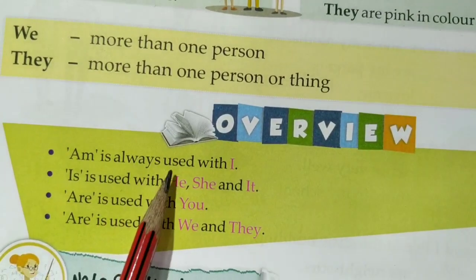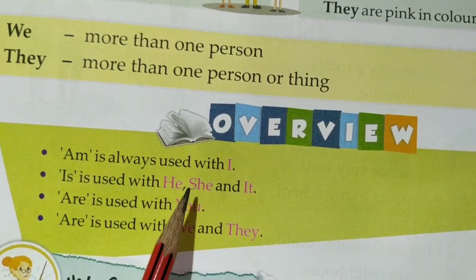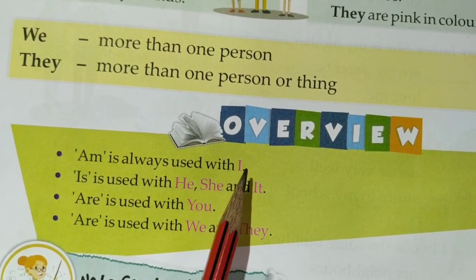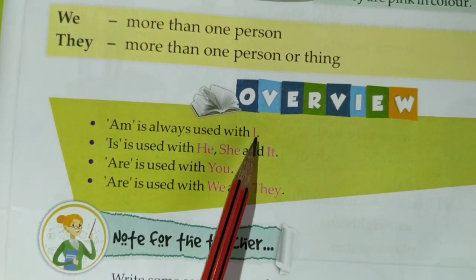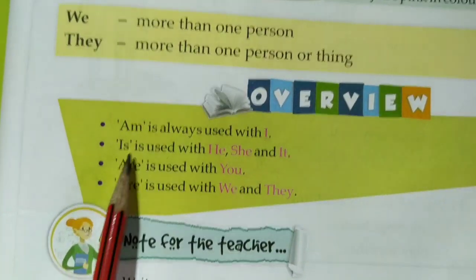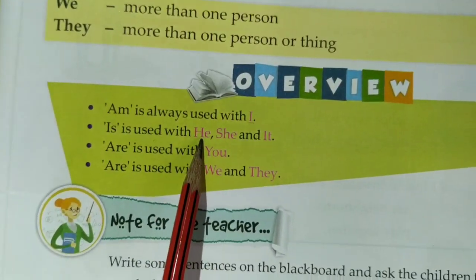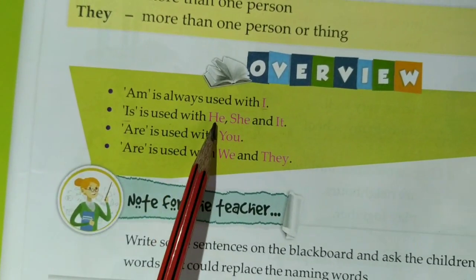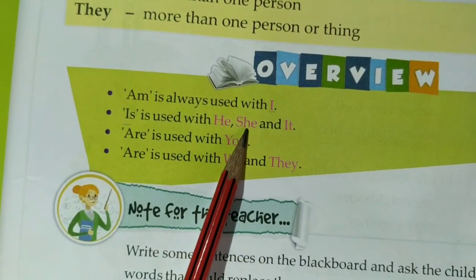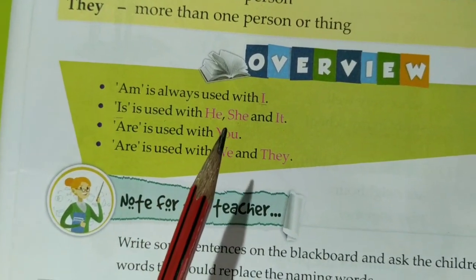Am is always used with I. As I told you in the beginning itself, am is always used with the replace word I. Is is used with he, she and it. Why is? Because he, she, it is used for one person.